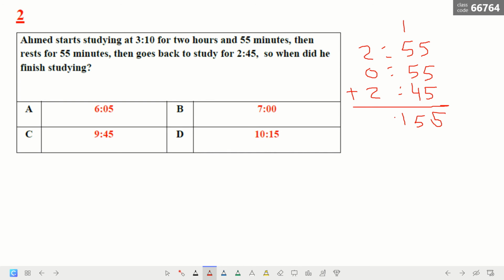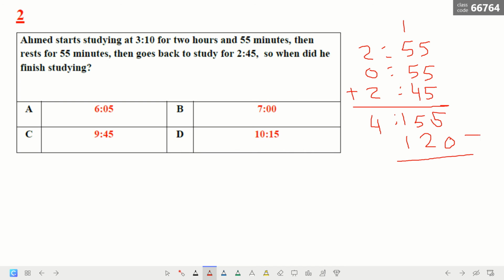And now we have to add the hours. 2 plus 0 plus 2 is 4. As you see, each 1 hour is 60 minutes. So how many 60s do we have? We have 2 times 60, which is 120 minutes, which is 2 hours.